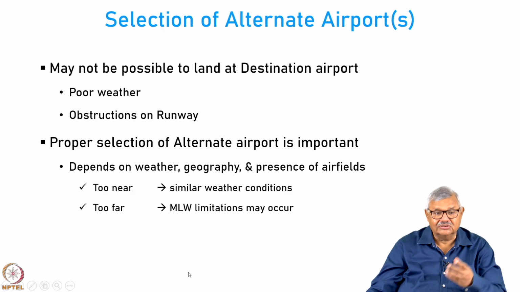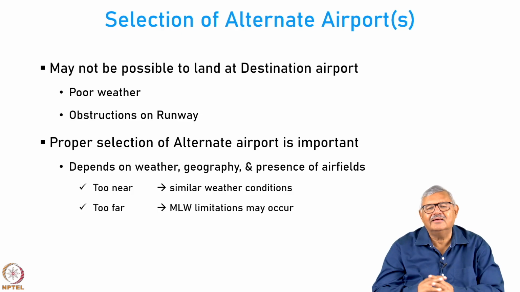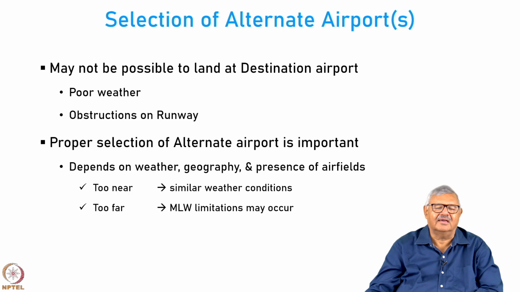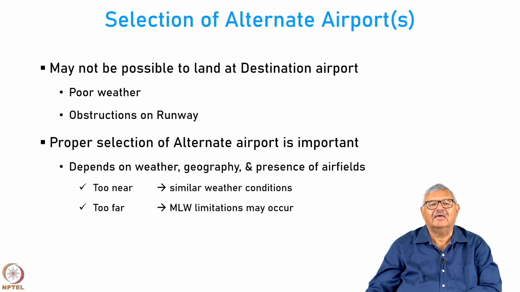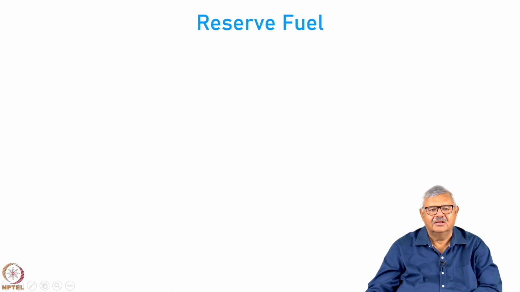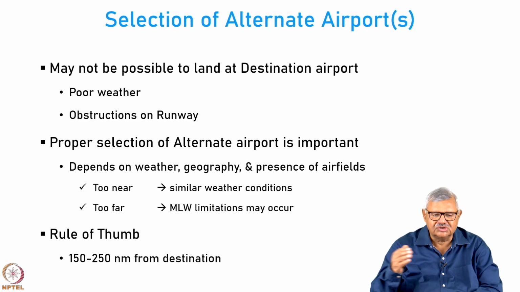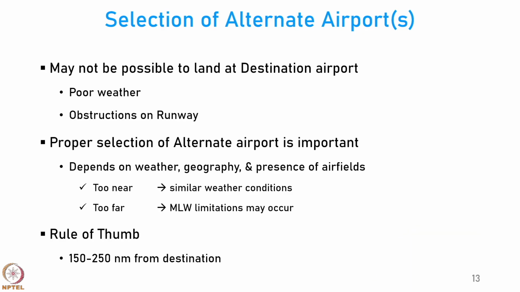Also, sometimes not all runways and all airports can handle a large aircraft with a high landing weight. Okay. So, you might have an alternate airport far away where the weather is okay, but it may not be able to handle this aircraft. Either the runway lengths available are less than what are required, or the runway cannot handle such a heavy aircraft. So, the rule of thumb is that we normally choose the alternate airport between 150 to 250 nautical miles from the destination. We do not choose it less than 150 nautical miles, nor do we choose it too far away.